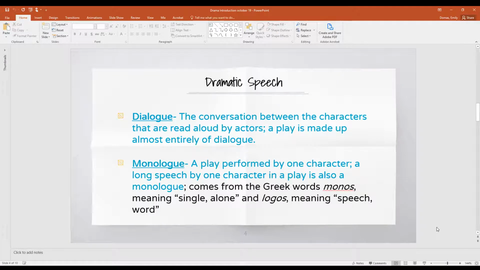Dramatic speech. There are two types of ways that we see speech happen in dramas. We have dialogue, which is the conversation between the characters that is read aloud by actors. A play is made up almost entirely of dialogue. So we understand what's happening in a story based on their actions and the words they're speaking. A monologue is a play performed by one character. A long speech by one character in a play is also a monologue. It comes from the Greek words monos, meaning single or alone, and logos, meaning speech or word.